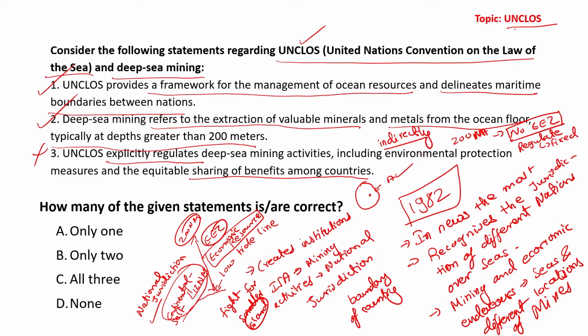It provides an outline, not the exact provisions. They are negotiated. Also, the sharing of benefit is not fixed. It depends upon the participating countries.